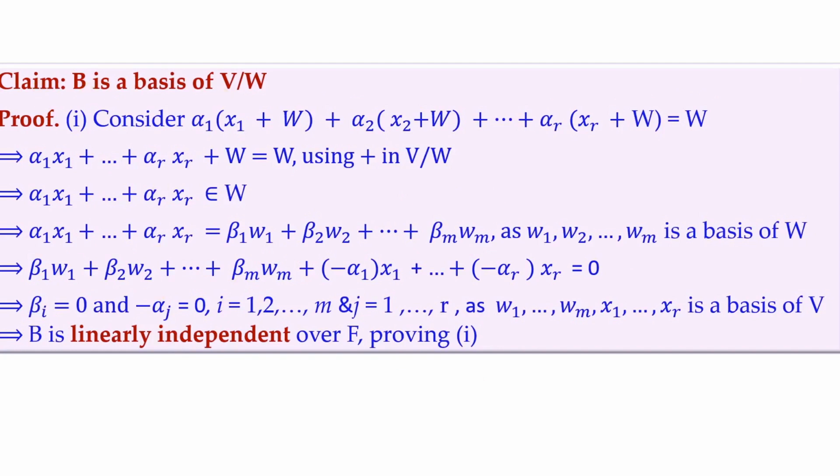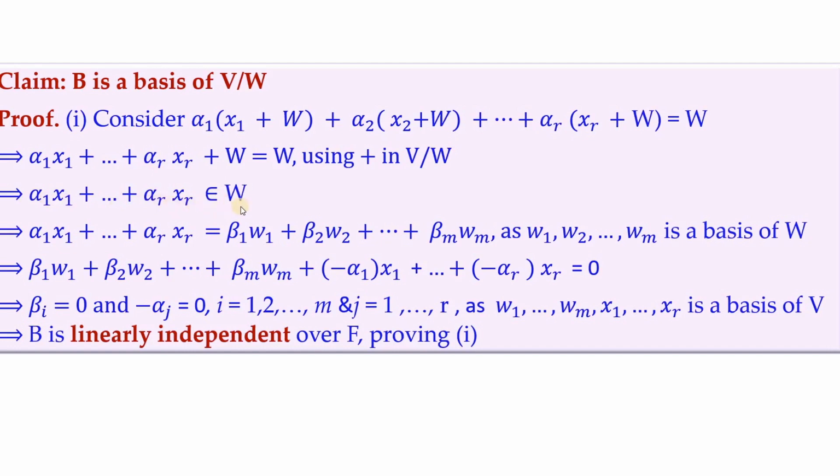We will consider the linear combination of those vectors and equate it to the 0 element in V mod W, that is W, and rewriting this, all of this uses addition in V mod W. Now if we have small w plus capital W equal to W, then that small w belongs to capital W.